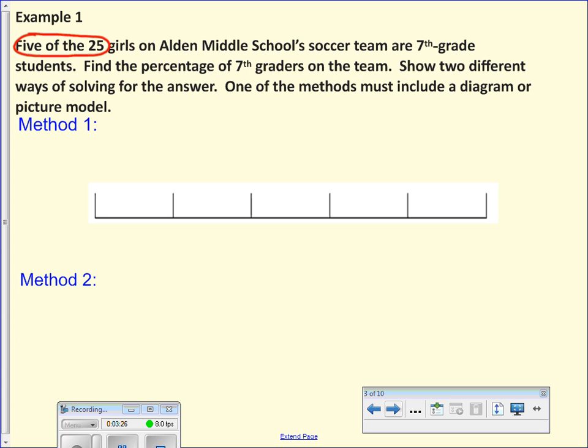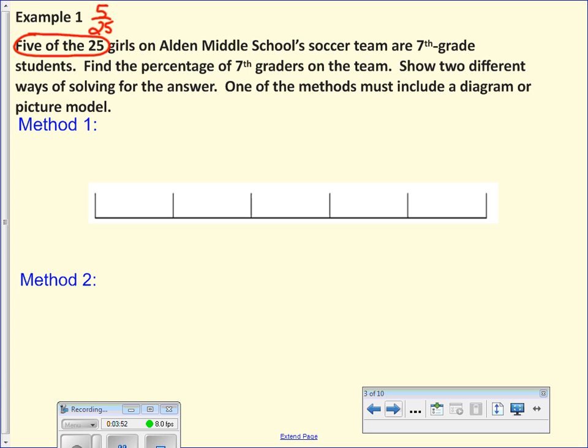And how could I write that ratio, 5 out of 25? I could write it 5:25. How have we been writing it now since we're using percent? What's a different way that we could write it that would probably be more helpful? 5/25. Yeah, so we could do that right there just in case we need it.